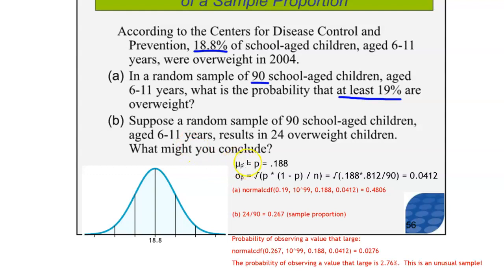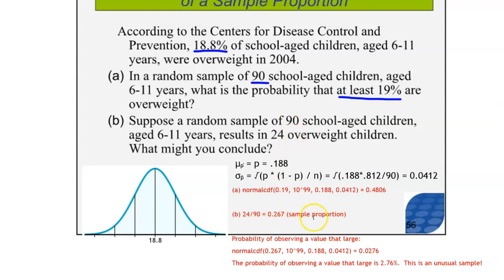Okay, we were able to calculate the mean of the sample proportion very easily, and the standard deviation of the sampling distribution of that sample proportion also fairly easily. For letter A, we just used normal CDF from 0.19 to 10 to the 99th, and that was a straightforward calculation. For the second part, 24 out of 90 is 0.267. That's the sample proportion.